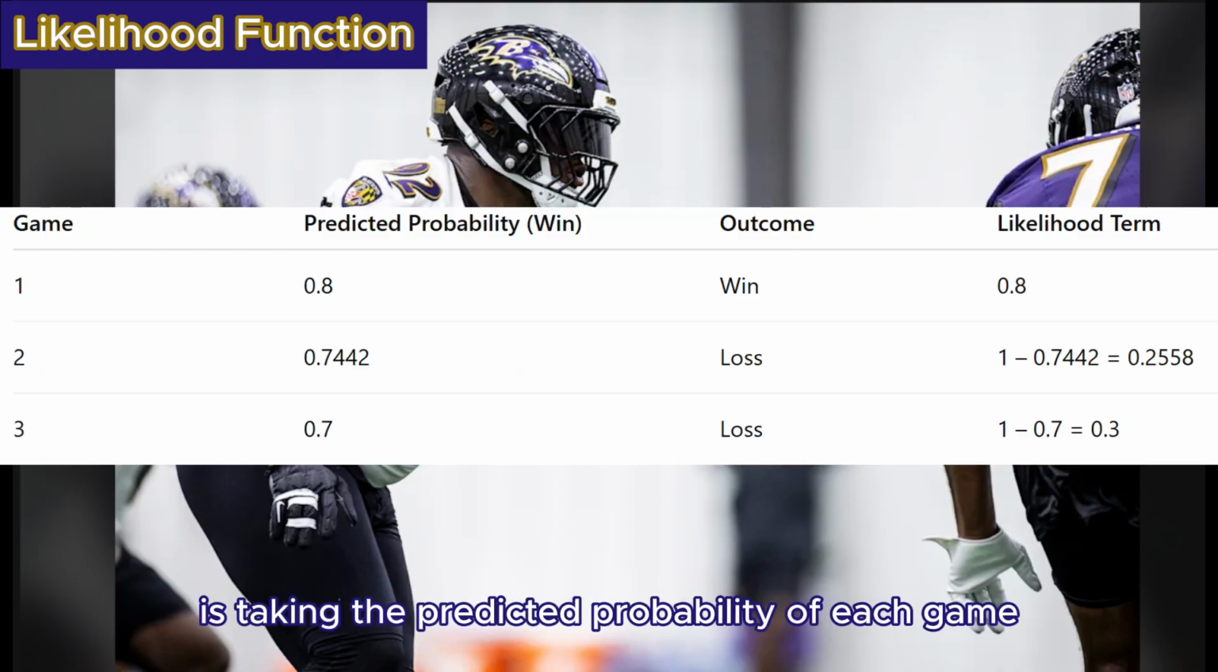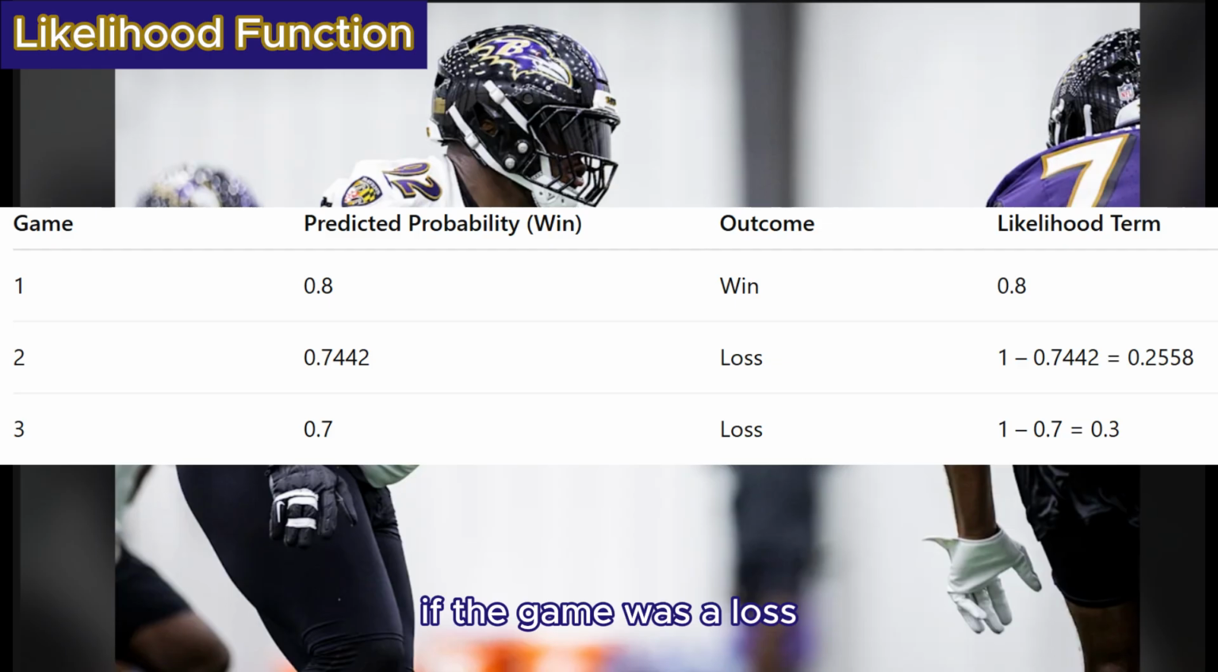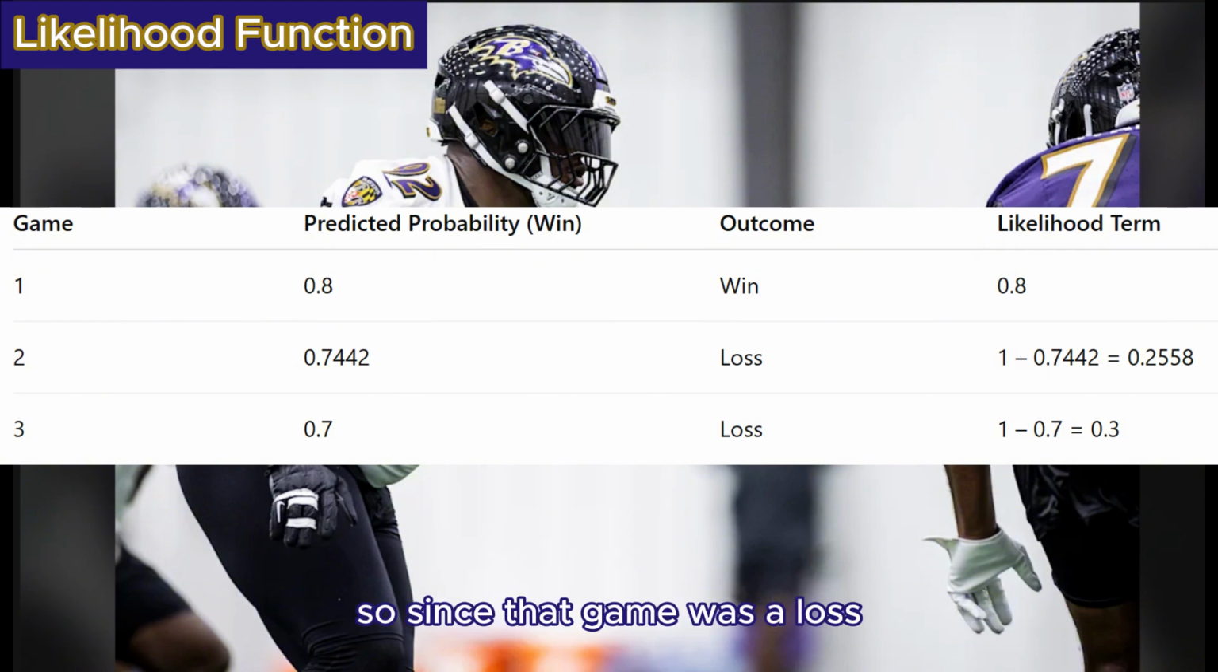All we're doing is taking the predicted probability of each game. If the game was a win, the probability stays. If the game was a loss, we subtract that probability from 1. For example, Game 2's probability was 0.7442. So since that game was a loss, we subtract that: 1 minus 0.7442, which results in 0.2558.